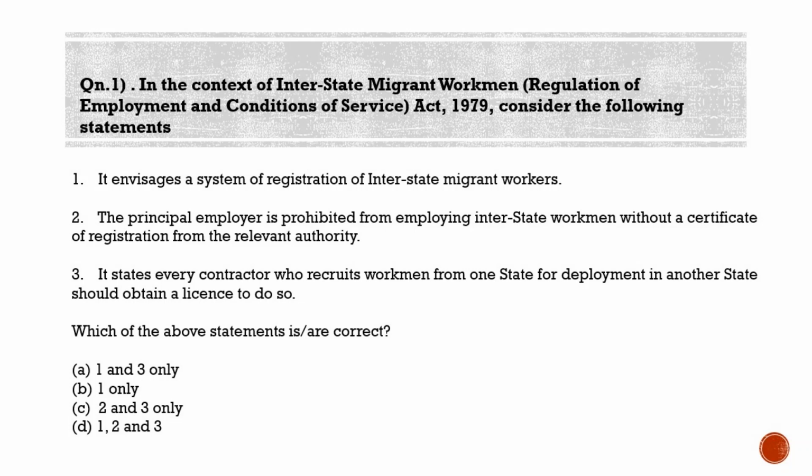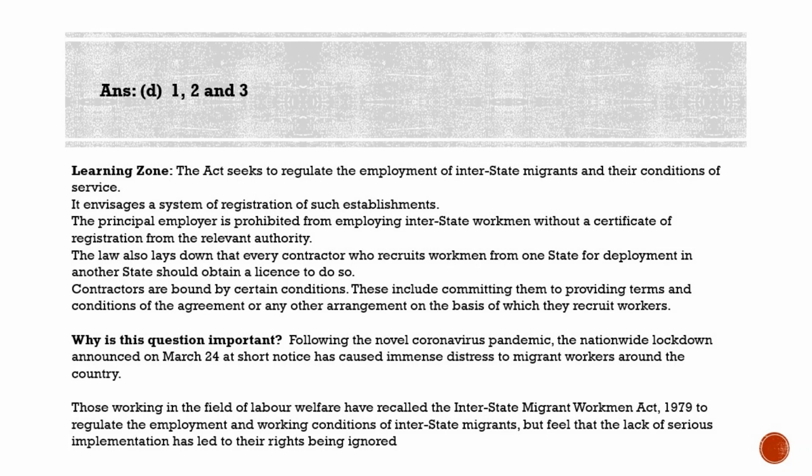Option A 1 and 3 only, option B 1 only, option C 2 and 3 only, and option D 1, 2 and 3. Guys, the correct answer here is option D, 1, 2 and 3. All the above statements are correct. Alright, this act seeks to regulate the employment of interstate migrants and their conditions of service. So it envisages a system of registration of such establishments, and the principal employer is prohibited from employing interstate workmen without a certificate of registration from the relevant authority.